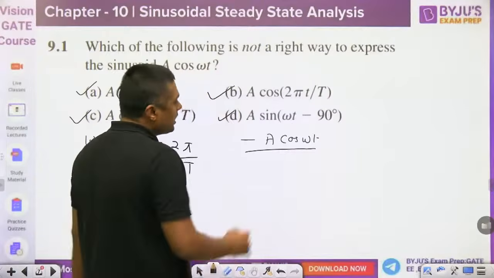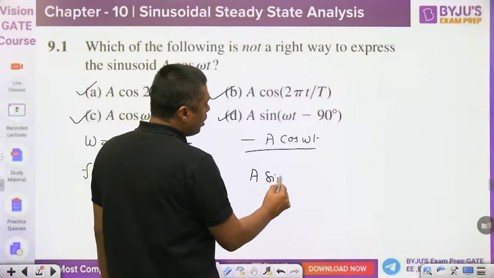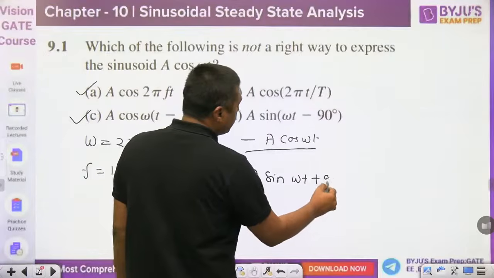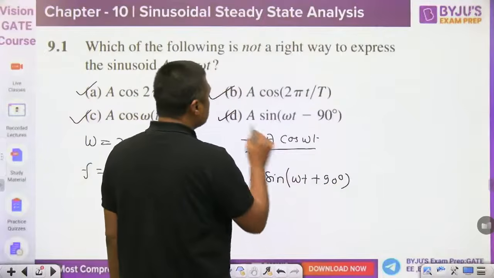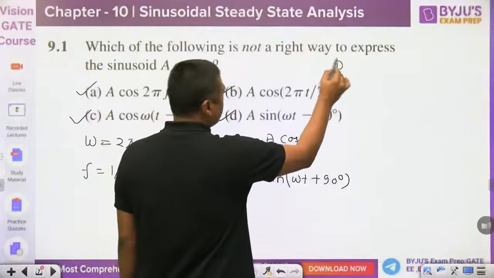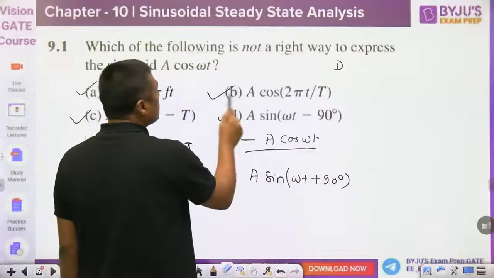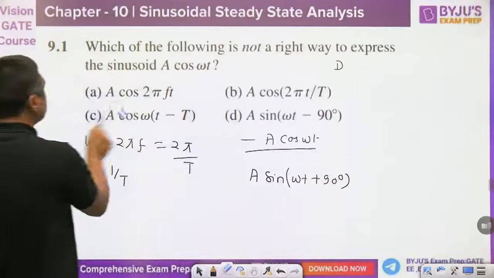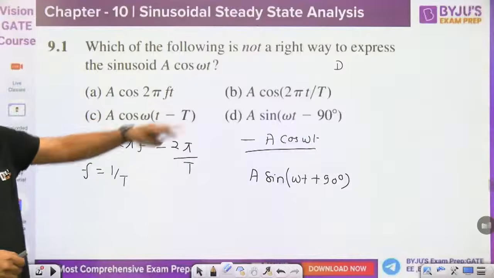Right? So what is the correct one? A sine of omega t plus 90 degree. That is the correct answer. Means what is the answer for this question? D. Answer for this question is what? D. This is not the correct representation.